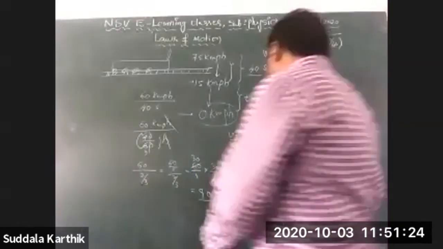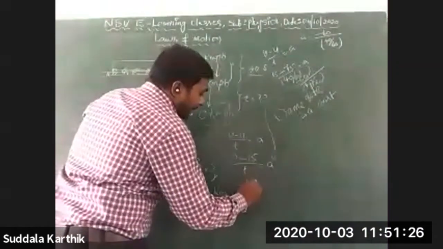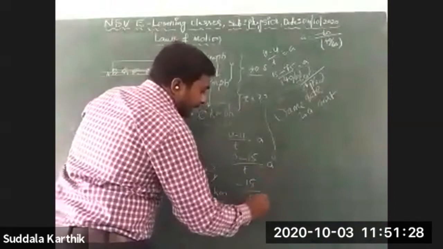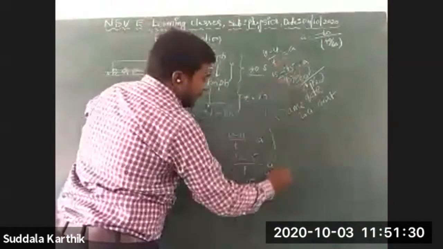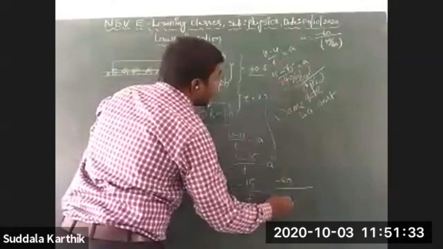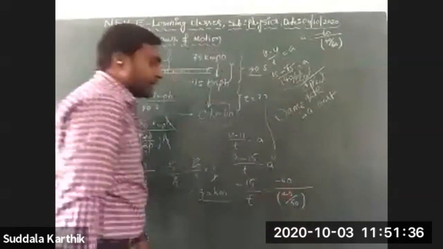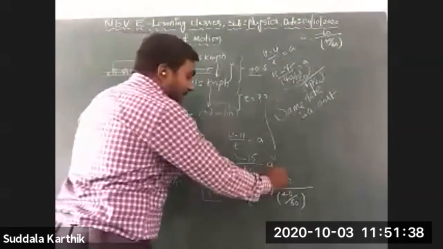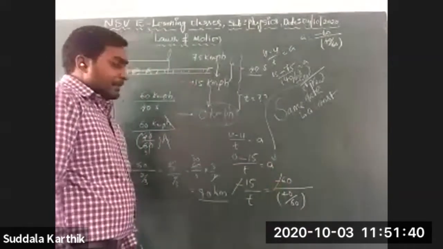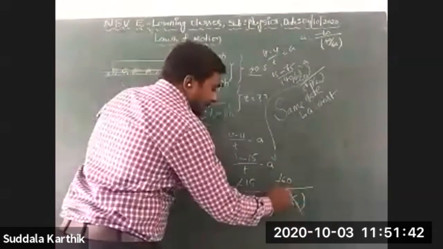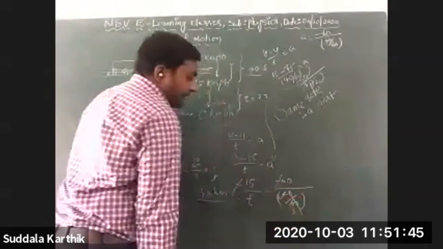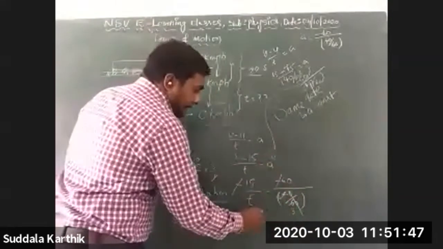Now I am substituting that value here. Minus 15 by t is equal to a, which is how much, Nana? Minus 60 by 40 by 60, Nana. Now I am going to calculate, Nana. Minus cancels. And 0, 0 cancel. 2 2s are 2, 3 is going to the numerator.